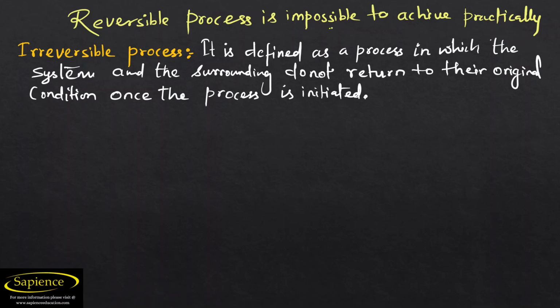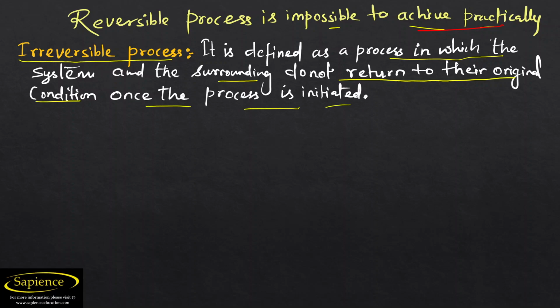A reversible process is impossible to achieve practically. Definitely, reversible is very difficult to achieve. So that's why mostly, almost 100%, processes are irreversible, and it is defined as the process in which the system and the surroundings do not return to their original condition once the process is initiated.